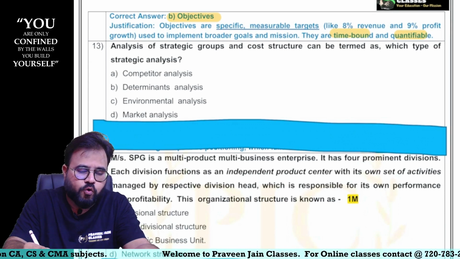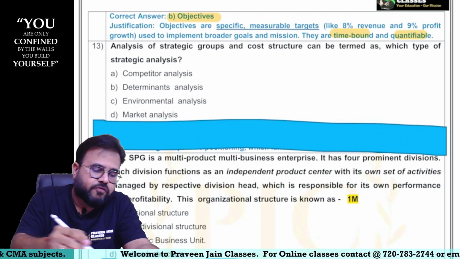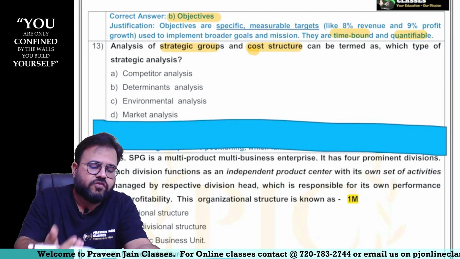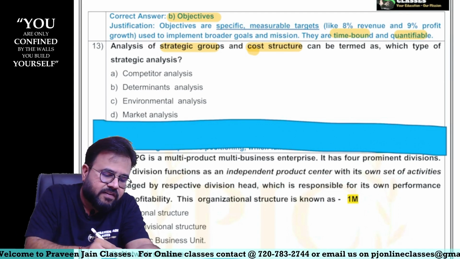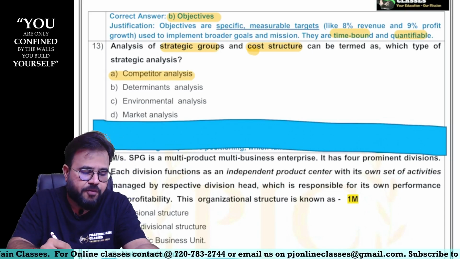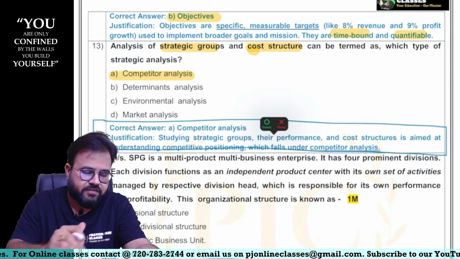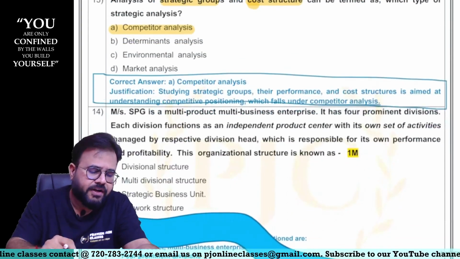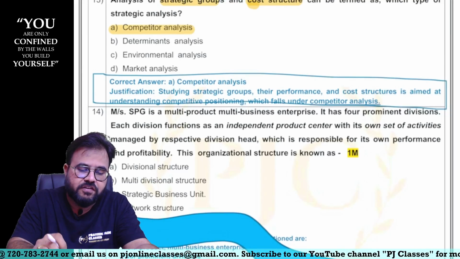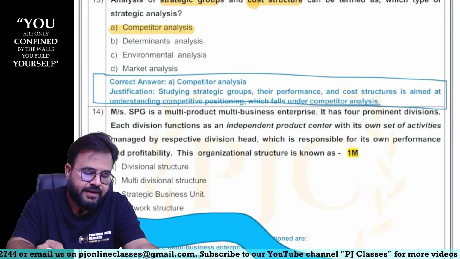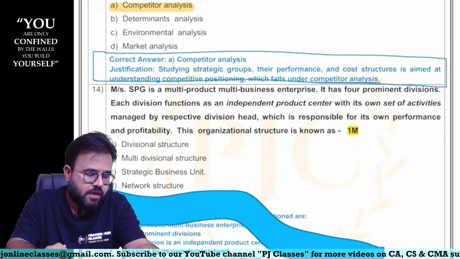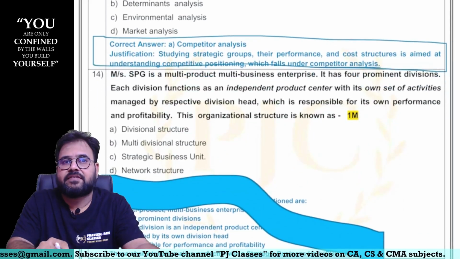Analysis of strategic group and cost structure can be termed. So here you are trying to analyze strategic group, you're trying to analyze the cost structure. So what type of strategic analysis is this? So this is nothing but a competitor analysis, sir. Not market analysis, not environmental analysis, not determinant analysis, sir. So competitor analysis. Studying strategic group, their performance and cost structure is aimed at understanding competitive positioning, which falls under competitor analysis. Now, can I say that case study is over, sir?